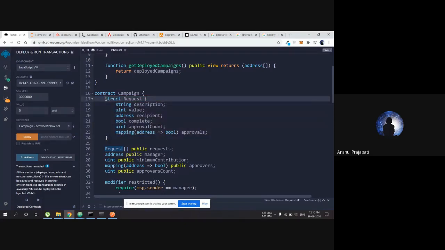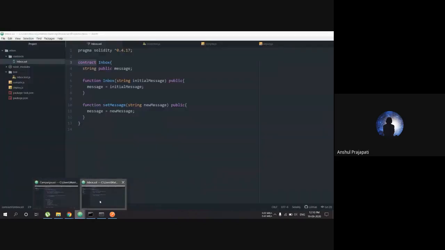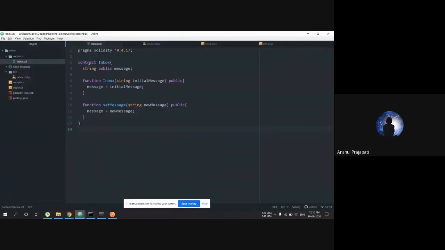This is the concept. We are going to create a little smart contract for us, an inbox contract. When we create this inbox contract, we initialize it with a message, and we can change the message later.